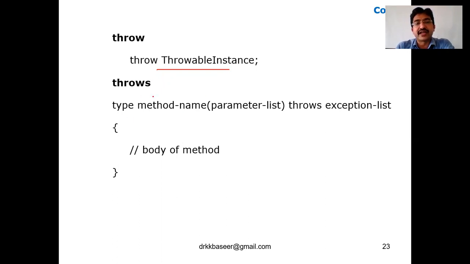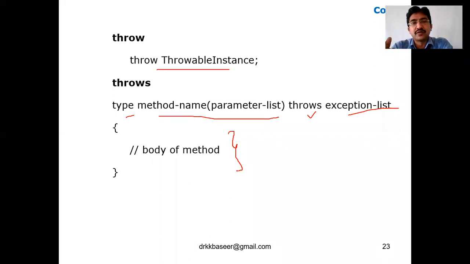Where can we use throw and where can we use throws? Throw can be used directly for a particular class or a particular statement. But throws can be used for methods, for an entire method. This is the syntax for method parameters. Here we are using throws and an exception list. Whatever exceptions we have, like arithmetic exception, IO exception, SQL exception, or any runtime exceptions, we can list them there, and the respective body of the code will be executed. If the body has any exception, it will be taken care of by the throws list.